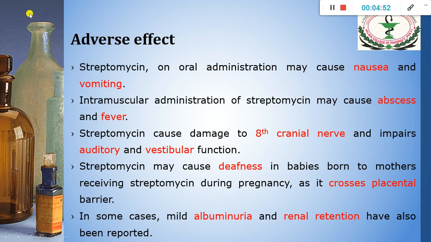Adverse effect. The general adverse effect on oral administration is nausea and vomiting. By IM administration, the streptomycin may cause abscess and fever. And the next one is most important and dangerous. This will cause damage to the 8th cranial nerve and impair the auditory and vestibular function. So this leads to ototoxicity of this drug.